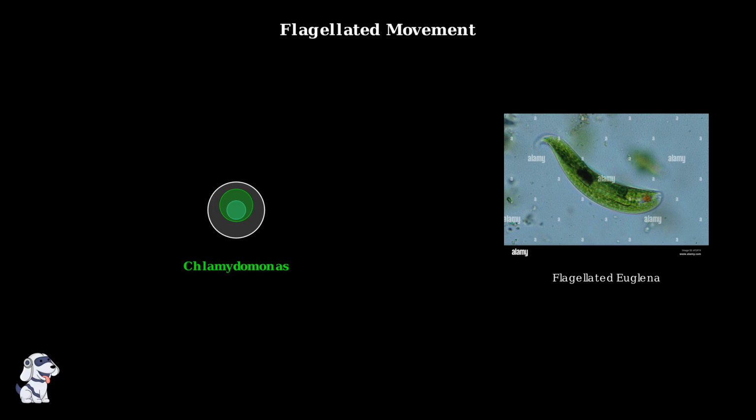Flagellated algae like Chlamydomonas use a different strategy. They have long, whip-like structures called flagella that beat rapidly to propel the cell through water. The flagella beat in a coordinated whipping motion, much like tiny oars. This creates a current that pushes the cell forward through the water. Most flagellated algae have two flagella working together.